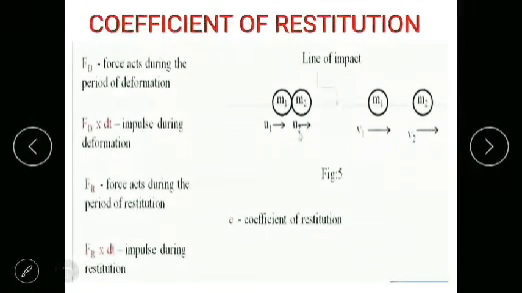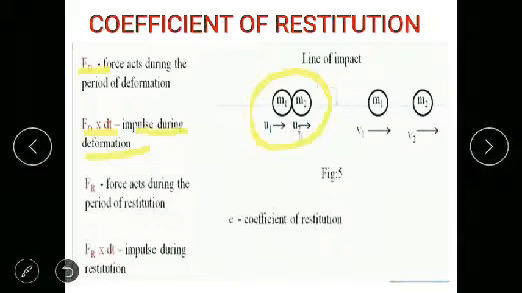So during collision, we know that the two masses are going to undergo deformation and separation. During deformation, Fd will be the force acting during the period of deformation, and Fd into dt, where dt means the duration of the period of deformation. The product of force and the period of deformation is called the impulse during deformation.